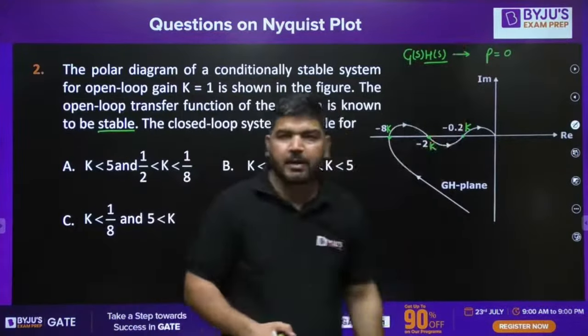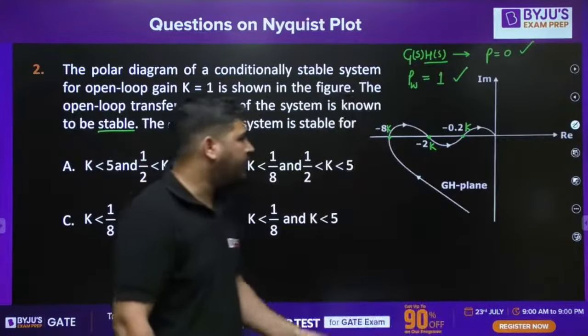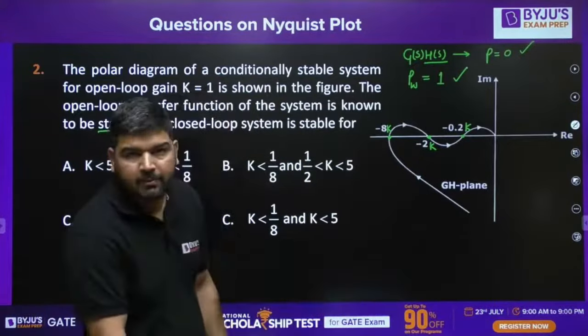For what value of K is the system stable? Now how to do that? If you remember the 511 method, using that method you can solve this question. This question is easy and you can apply that 511 method. Let's say -1 is somewhere here. If I take -1 here, obviously it means -0.2K is less than -1. So from here 0.2K is greater than 1. You can write it like this, and K greater than 5.